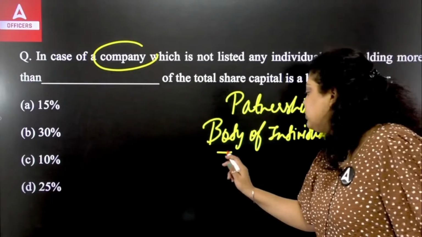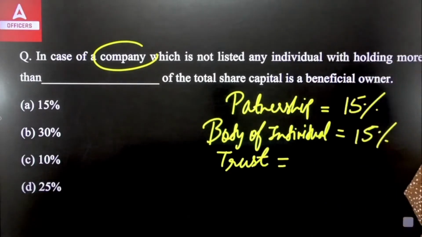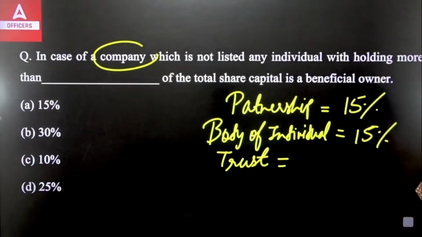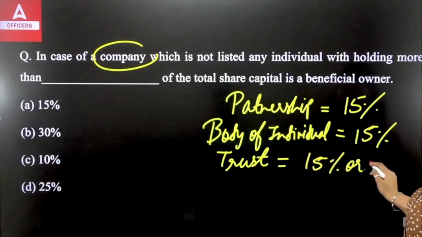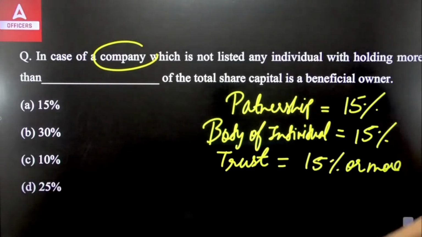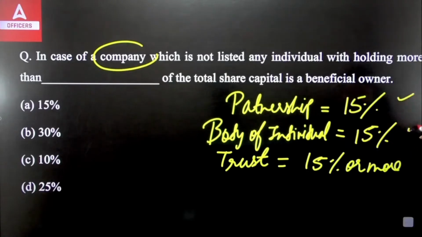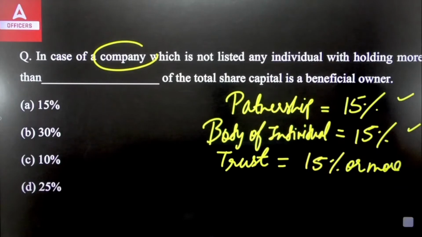In case of a trust which is registered, it will be 15% or more than 15% interest. Clear? So these are for the partnership firm, body of individuals or association of persons, and the trust which is registered.